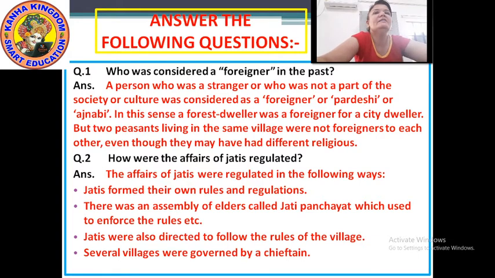In this sense, a forest dweller was a foreigner for a city dweller, but two peasants living in the same village were not foreigners to each other, even though they may have had different religions.